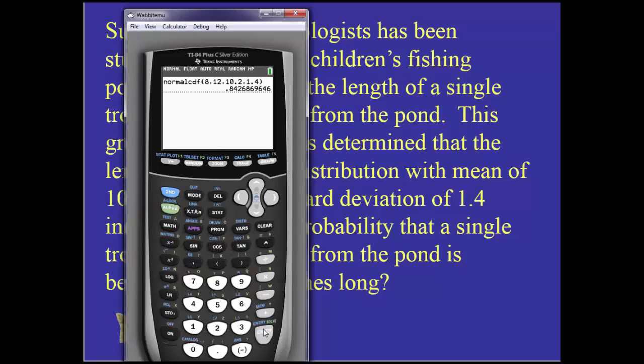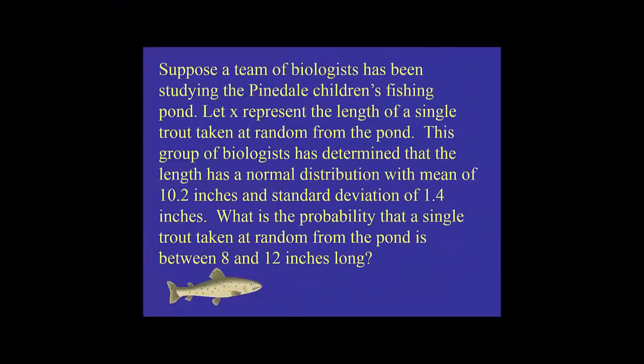And then I hit enter, and I get a p-value or probability of 84%. So 84% of the time I'd expect to see something like this. The calculator just told us it's 84% of the time I would find something between 8 and 12. Okay, so most of the time I would expect that.